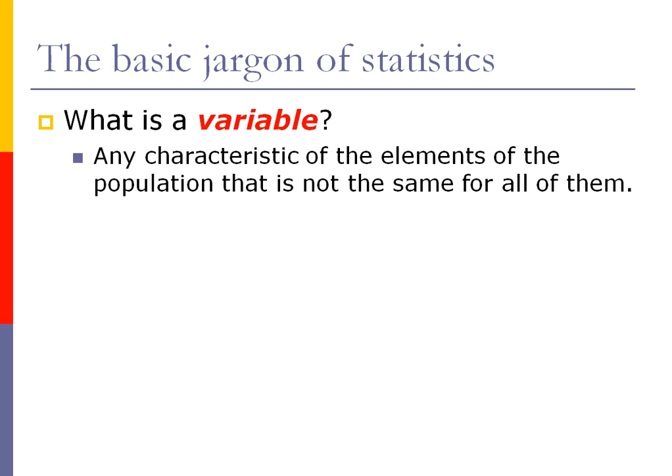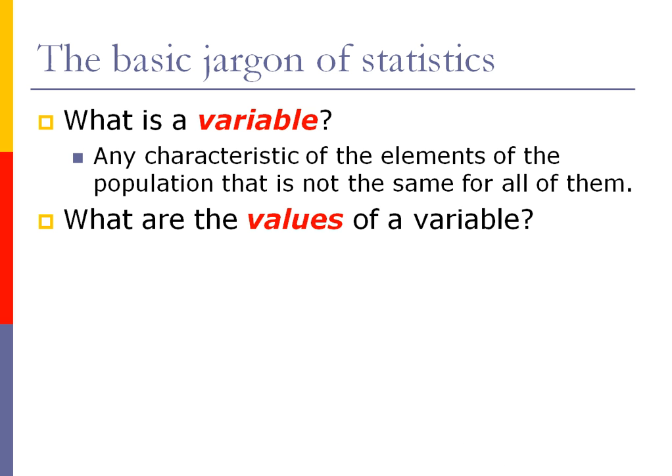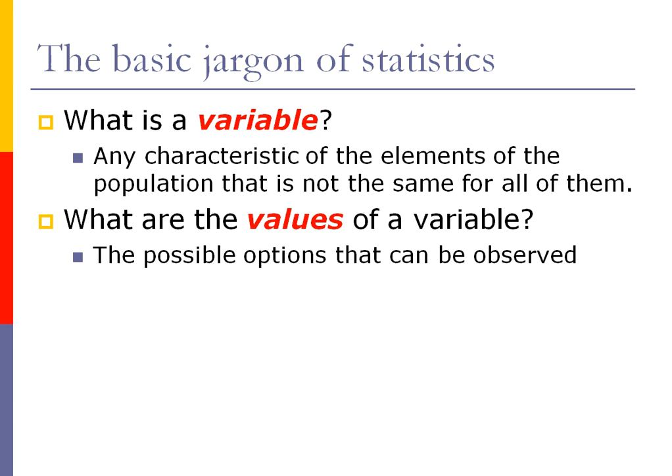But more technically, what do we mean? Well, a variable is simply any characteristic of the elements of the population that is not the same for all of them. Okay, so anything that we can look at and is not the same for every element of the population, we're going to call it a variable. Associated to a variable is something we call the values of a variable. Okay, so what are they? Well, these are simply the possible options that can be observed.